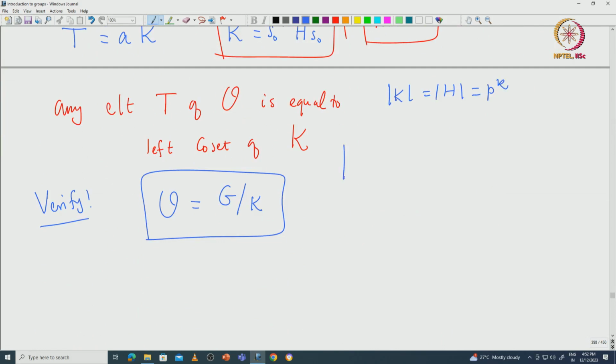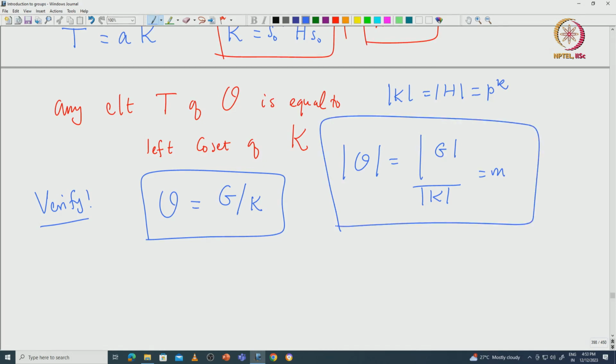So, in particular the cardinality of the orbit is going to be the cardinality of G divided by the cardinality of K, which is going to be m. The orbit that we have chosen such that p does not divide the cardinality of the orbit forces the cardinality of the orbit to be equal to m. So, this is all inbuilt in the construction.